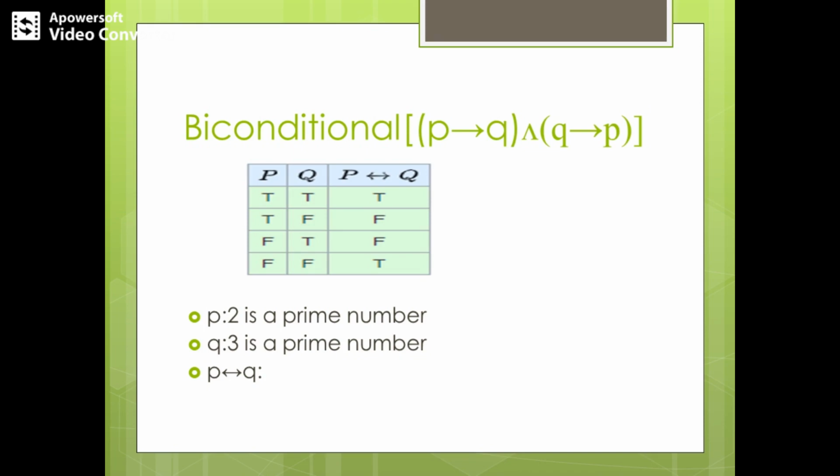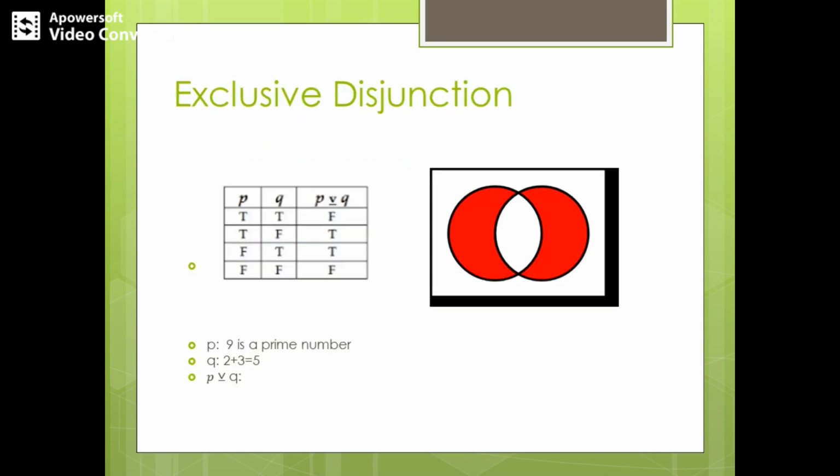So that will be the resultant of P biconditional Q. You can represent this as the conjunction of the conditionals, or else you can represent this as P if and only if Q.